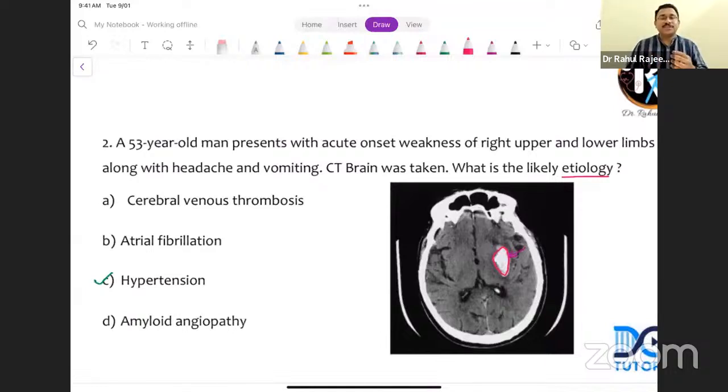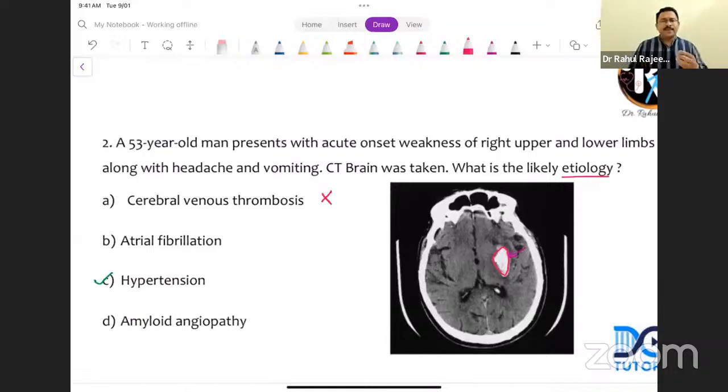But remember, in case of an infarct or a hemorrhagic transformation occurring in a CVT, how will you identify? It will not obey any vascular territory. If an artery is involved and there is an infarct or a bleed, it will be in a particular distribution of the vascular territory. You will suspect a venous stroke when there is an atypical distribution. You look at the imaging and feel that the infarct or the bleed is not obeying a definite territory. That is when you will think of cerebral venous thrombosis.